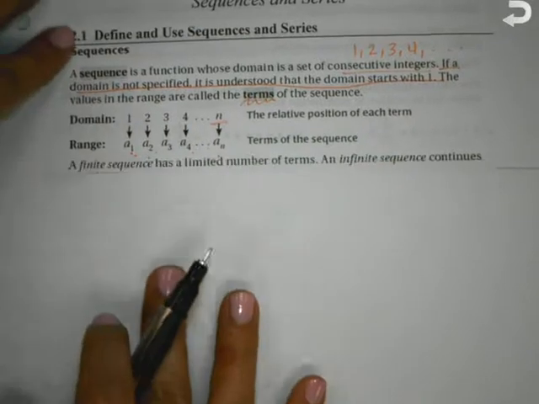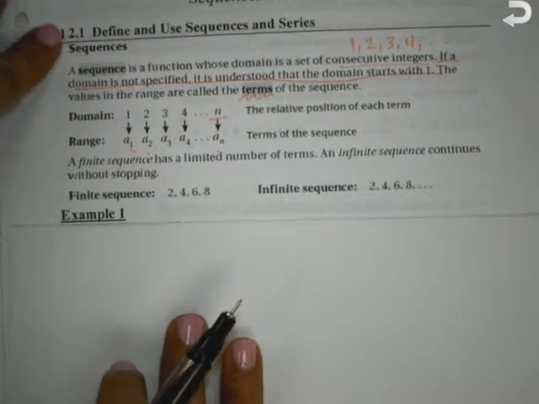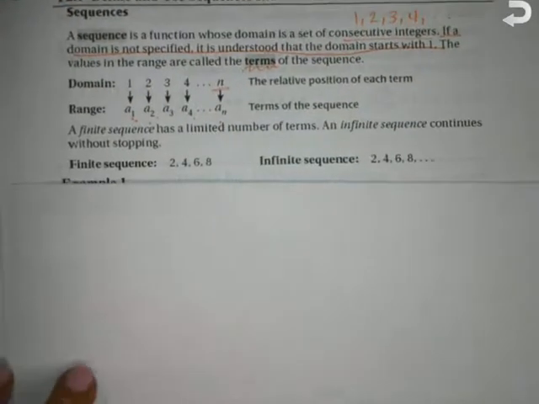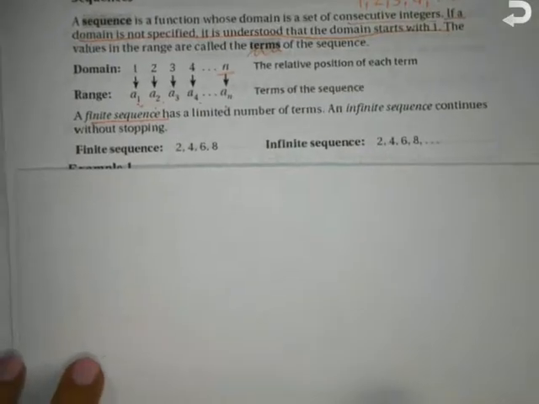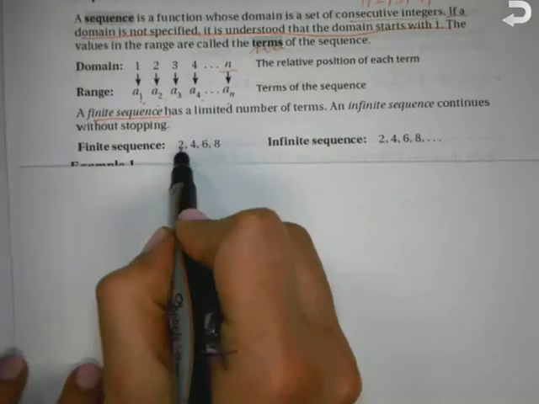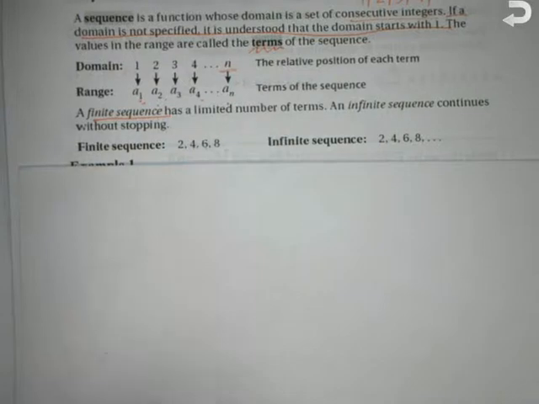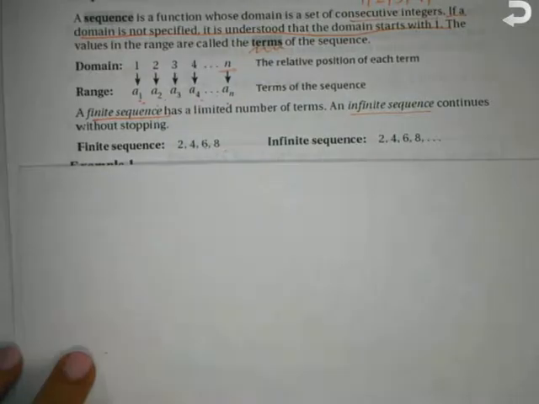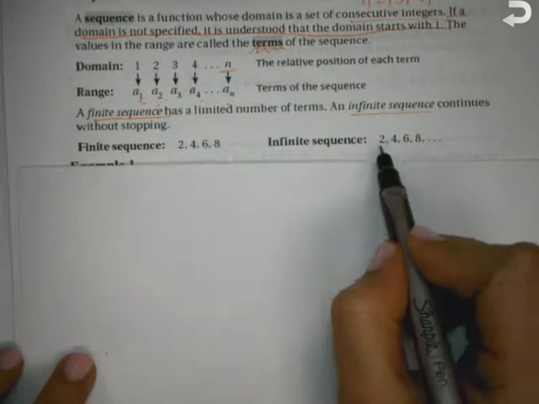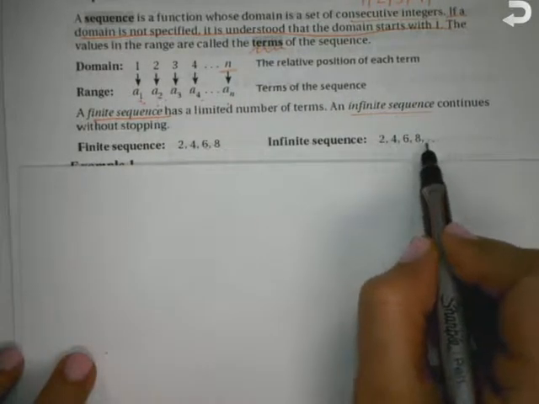We have two types of sequences. A finite sequence has a limited number of terms. So for example, just a list, 2, 4, 6, 8, that's finite. It starts with 2, it stops at 8. An infinite sequence goes on forever without stopping, and it's different because we list 2, 4, 6, 8, and then have the dot, dot, dot, which means it goes on forever.